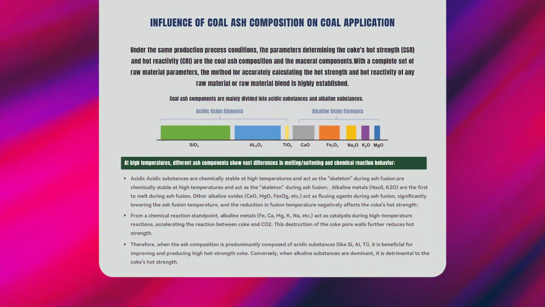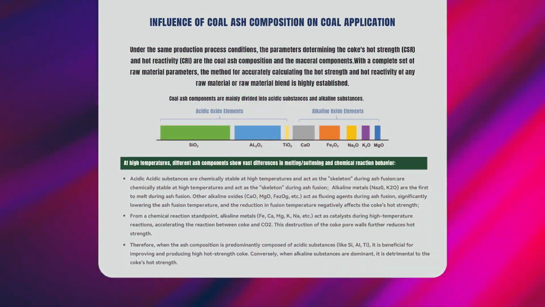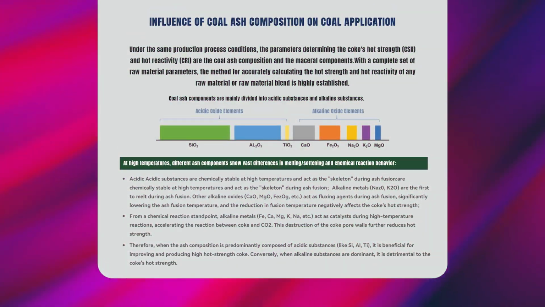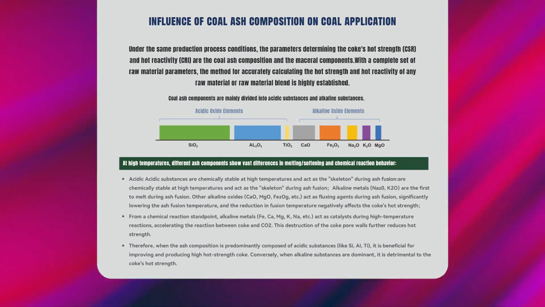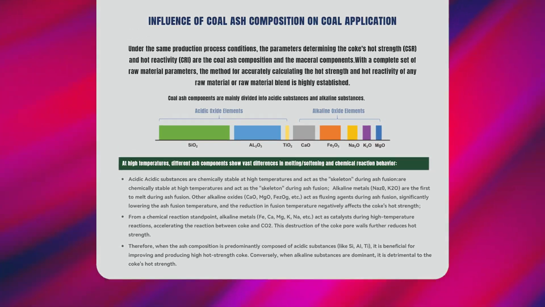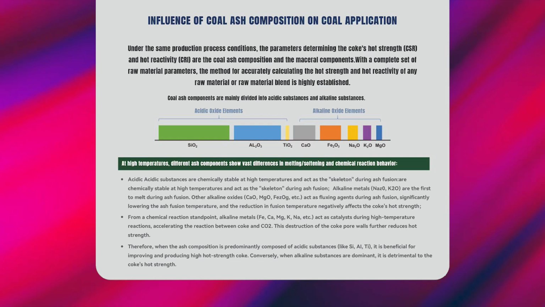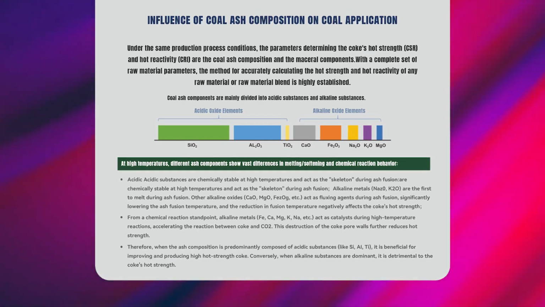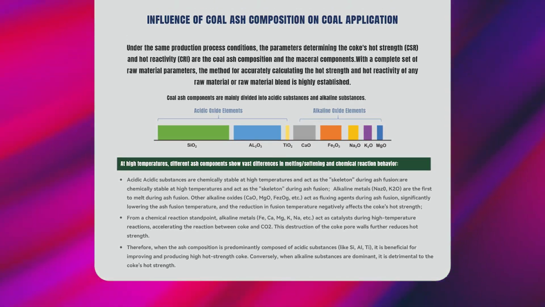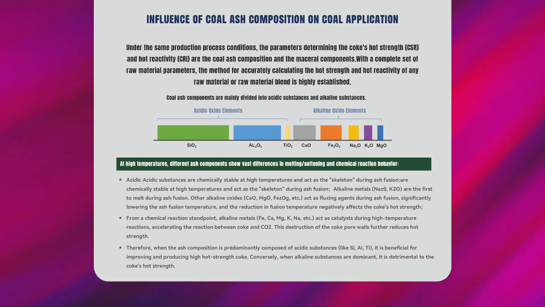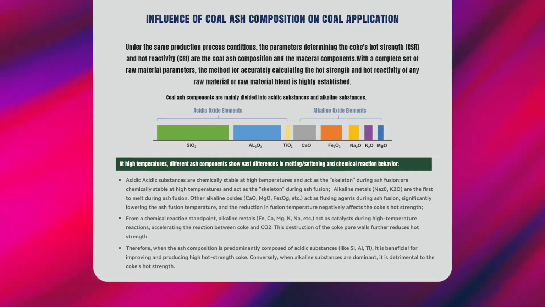The 5th category of parameters, which is also a very important part of the parameters, is the ash components within the coal, also known as coal ash composition. There are dozens of different components in coal ash. We selected the 8 components that have a relatively large content and a significant impact on coke quality, i.e. 8 parameters. The influence of these 8 parameters on coke strength is highly significant.